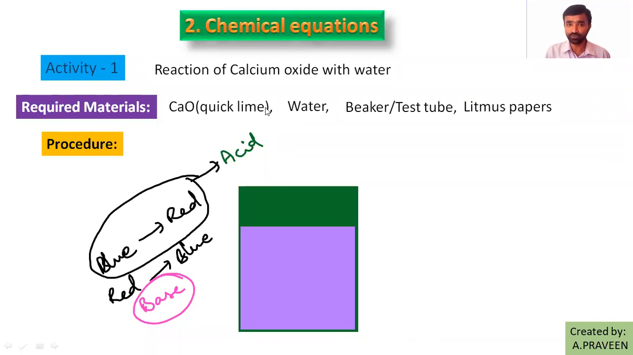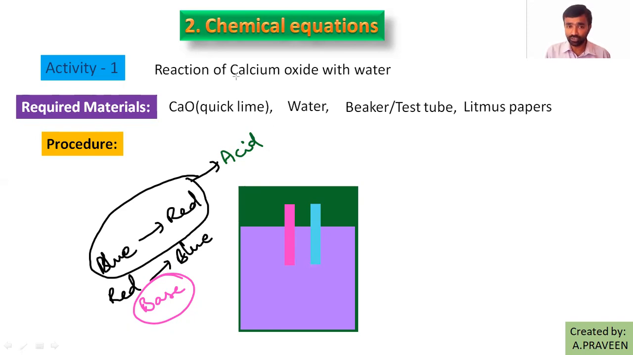So by dipping a litmus paper, you need to observe. Suppose you introduce red litmus paper and it changes into blue color, then we can notice it is basic in nature. If blue litmus paper is introduced and it changes into red in color, what we can notice here is that it is acid.